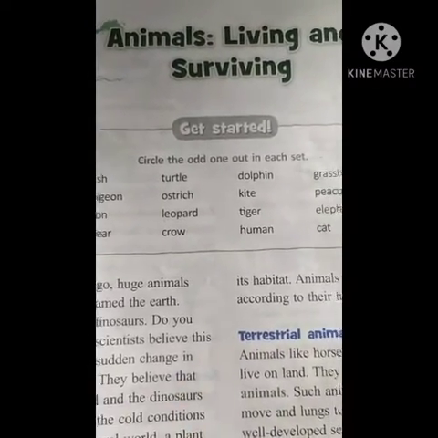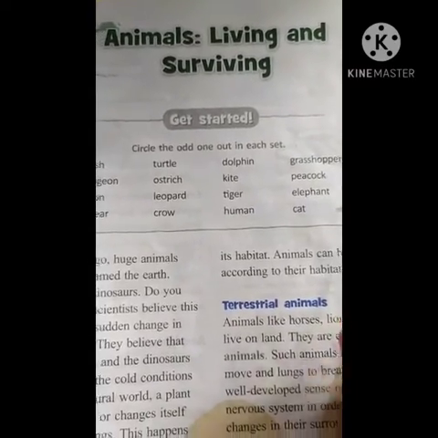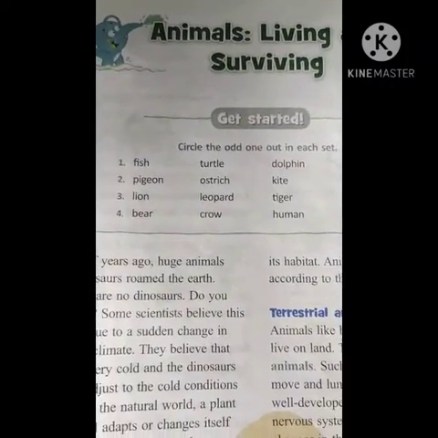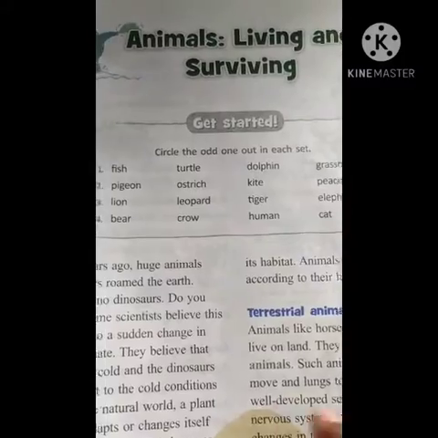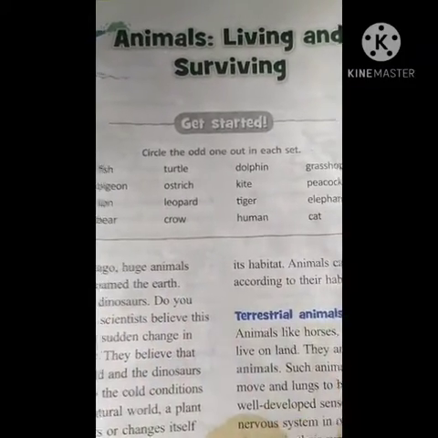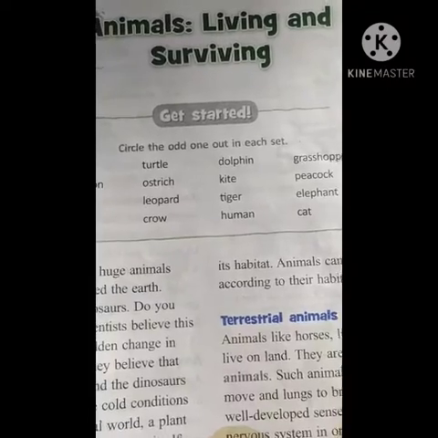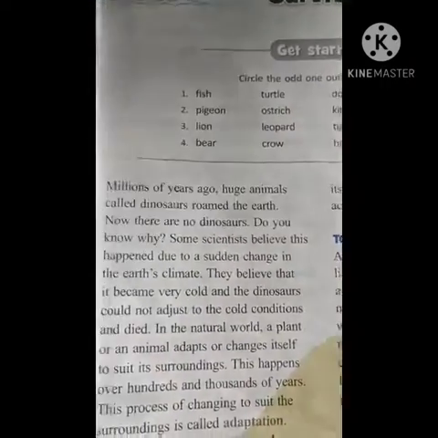Lion, leopard, tiger and elephant. So elephant is a herbivore. Remaining animals are carnivorous animals. Bear, crow, human, cat. So in this, bear, crow and cat are animals, and this is a human being, who is advanced. Okay. So human being is the odd one. Okay, children. Now next one.